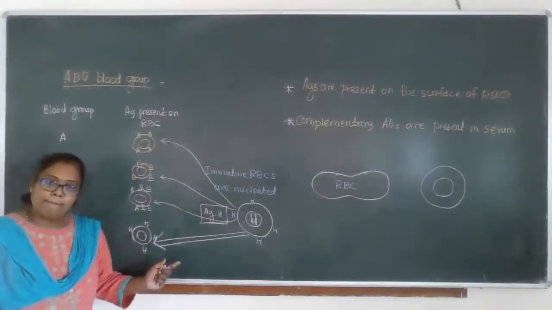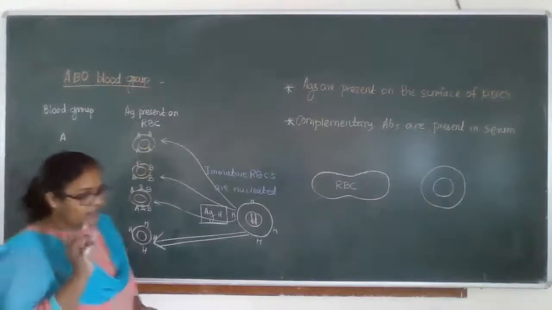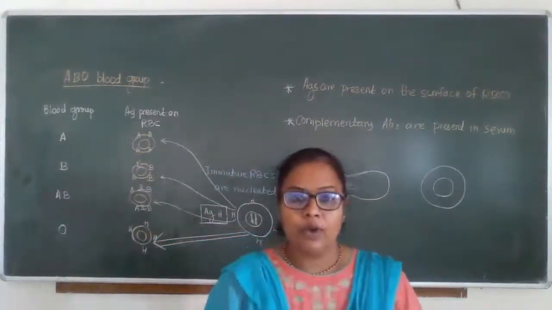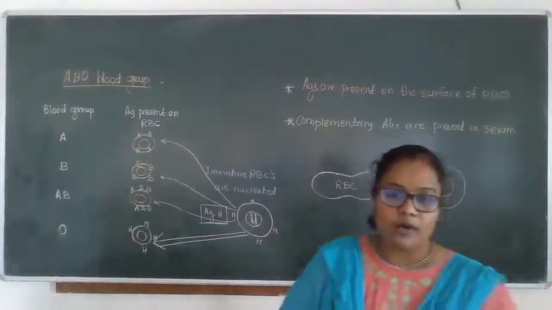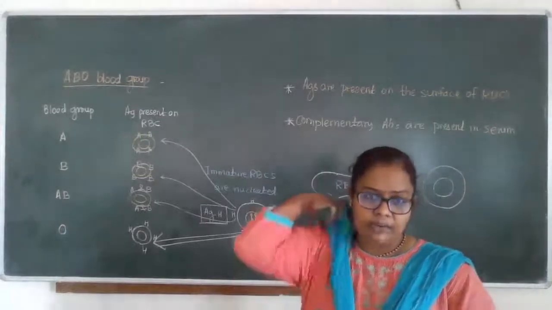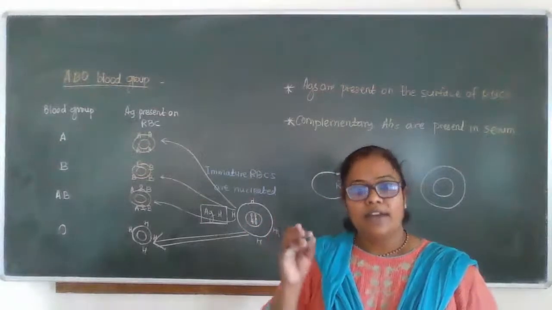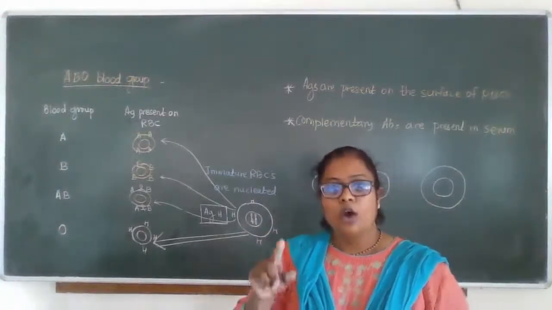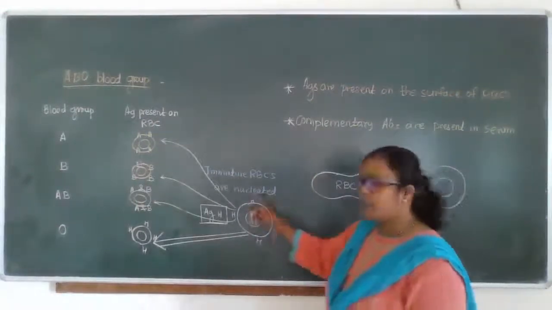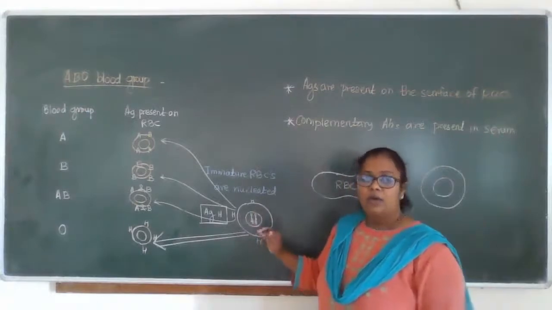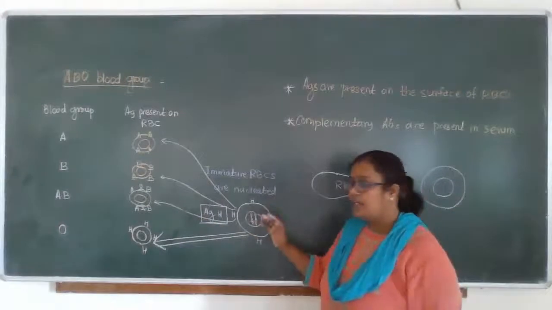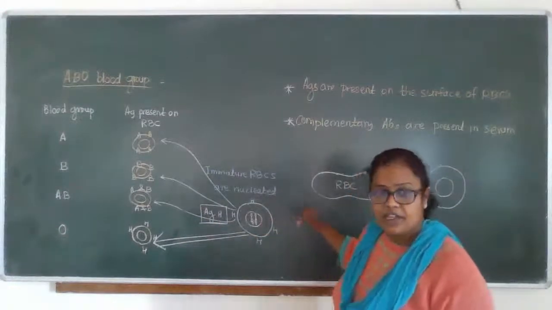Everyone clear? At the initial state, when blood formation takes place in the bone marrow or any hemopoietic organ, our RBCs are immature. On their surface, at the initial state, all blood groups have H antigen.